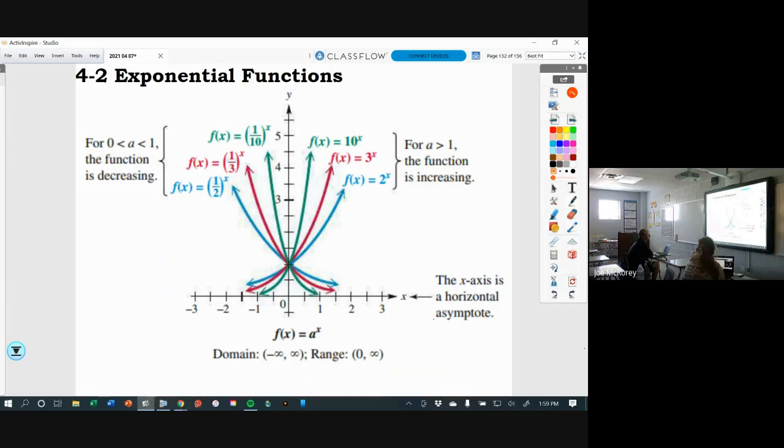Notice that the further you get away from 1, the steeper the graph is. So if we're talking about values between 0 and 1, 1/10 is further away from 1 than 1/2 is, right? So 1/10 is steeper than 1/2. Over here, 10 is further away from 1 than 2, so it's steeper.